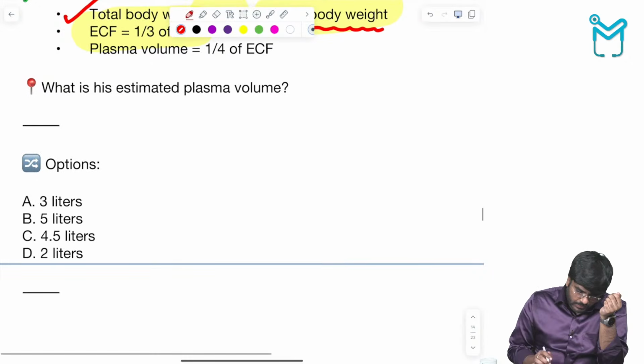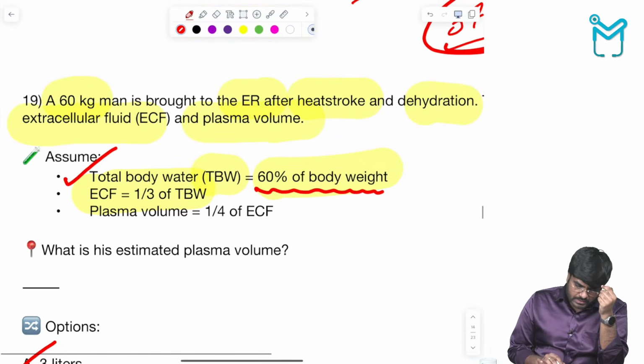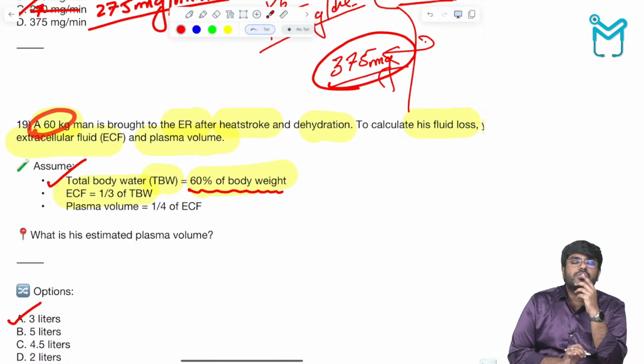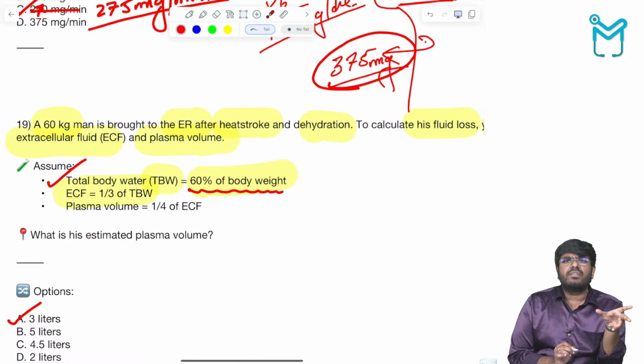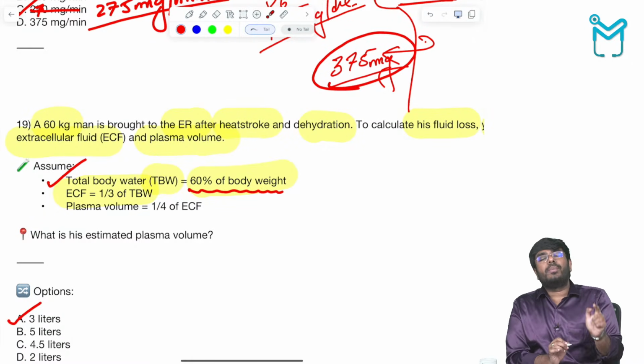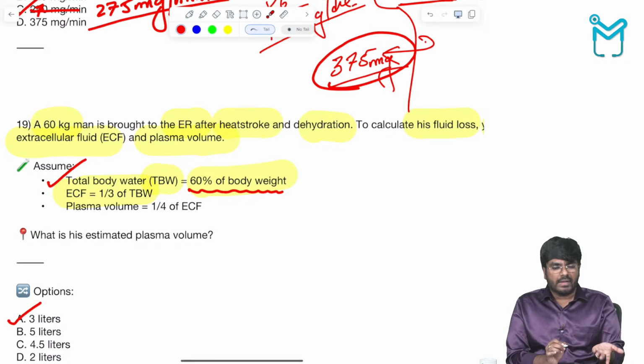Now tell me, how much is the plasma volume? 3 liters. Because in the question they have clearly given a 60 kg man. In a 60 kg man, how much total body water is there? 36 liters. In that 36 liters of total body water, how much is the ECF? 36 divided by 3, that is 12 liters. In this 12 liters, how much is the plasma? 12 divided by 4, that is 3 liters.